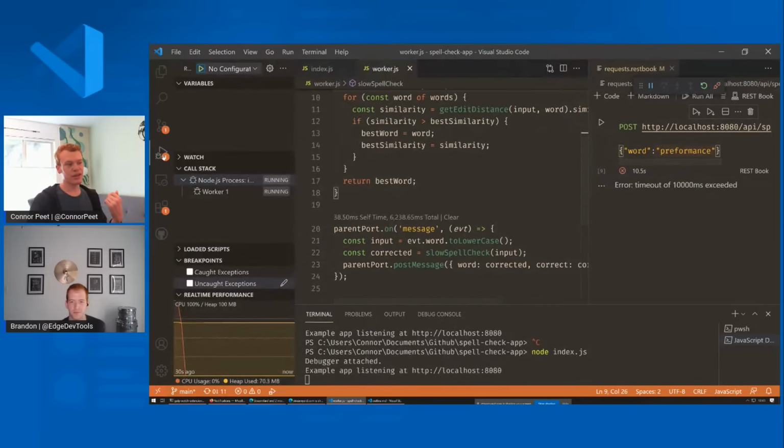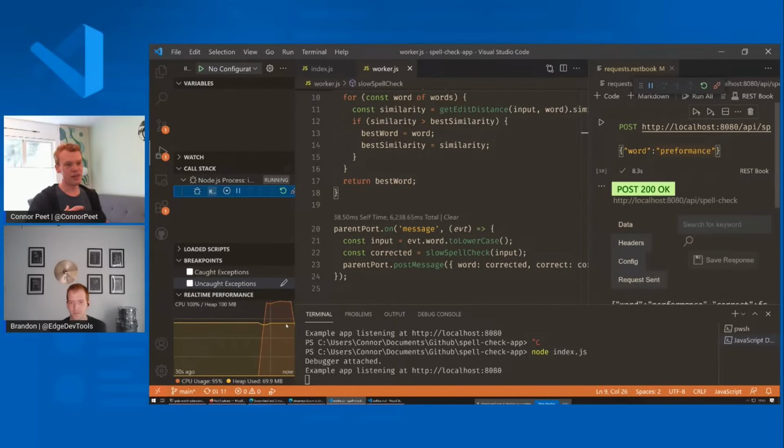One more thing that I wanted to mention that you get with the flame chart extension is this real-time performance view here. It just shows you basically the current resource usage of your program. So if I select the worker and then make a few calls, you see that we actually have a CPU usage spike there, as it's spending a whole CPU core just doing the spell checking work.